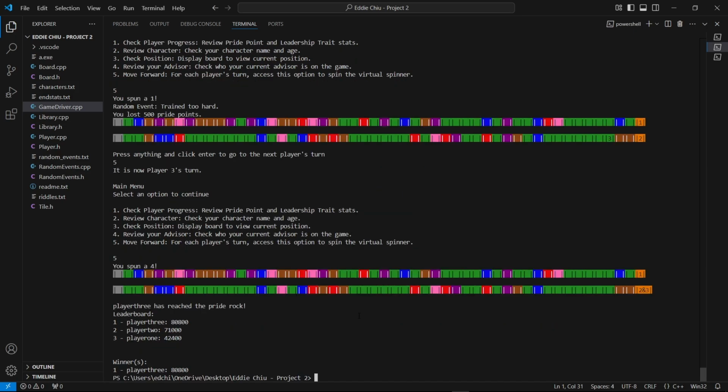We kind of just skipped over this part because it took a while to get to the end of the game, but once they reach the end of the game, it'll stop the game, and then it will give a leaderboard of the pride point totals, which are calculated with the leadership traits in mind, and then it'll display the winners. We have several winners in case there are ties, but in this case, only player 3 won. Yeah, thank you.